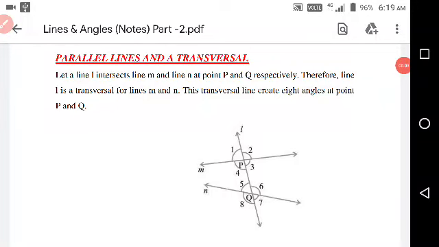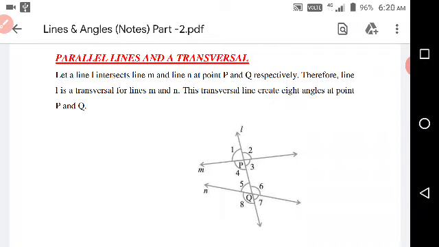Good morning, dear students. Before starting this topic, parallel lines and transversal, I would like to recall your memory. We have already learned in the chapter Introduction to Euclid's Geometry, postulate 5.